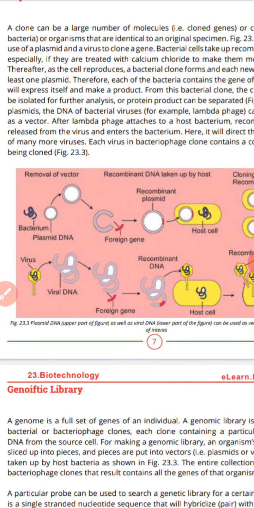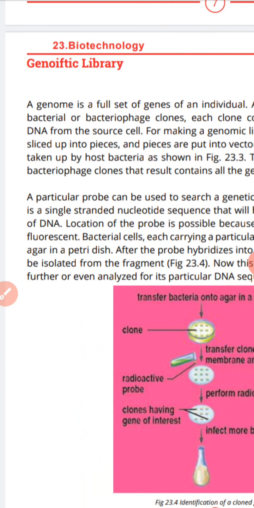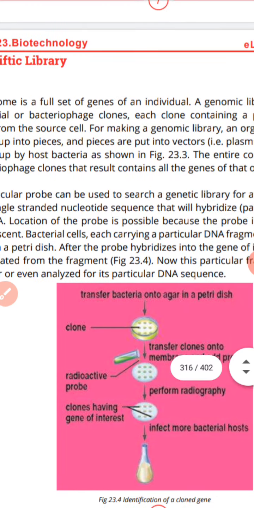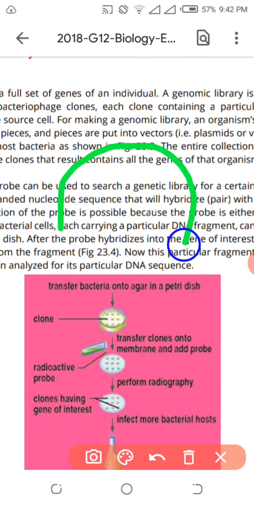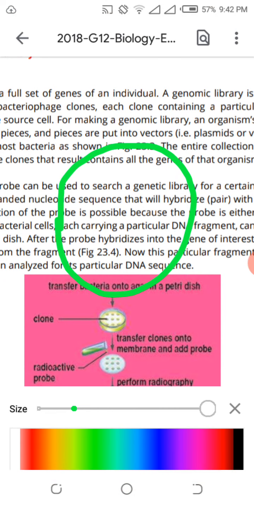So you will use the plasmid of the bacteria. The reason is that you can assess the genes only when you insert them into the plasmid, then you can check which type of gene that is. That is very important, because you will check by the probe. What is the probe? That is the nucleotide which you are giving from outside. For example, your gene of interest is here. By color distinction I will show this gene of interest is adenine. You want to check whether this is adenine or not, you will give thymine from outside. As you know, one strand complements the other, because one strand is the complementary strand of the other.